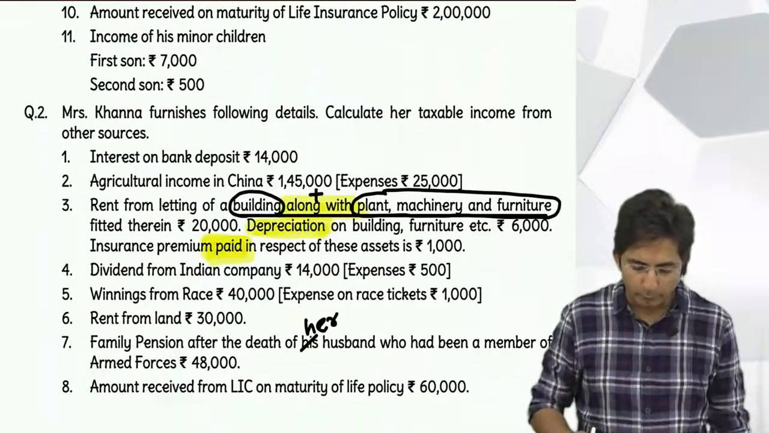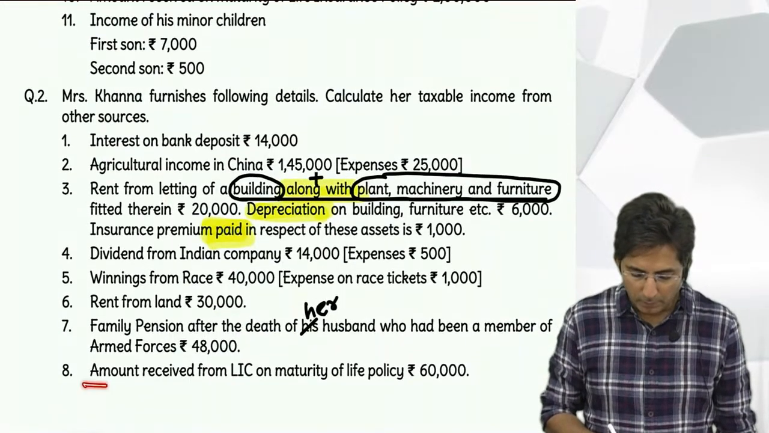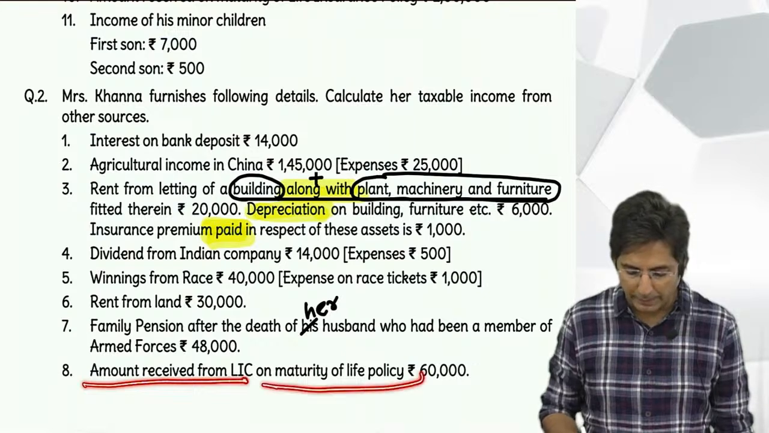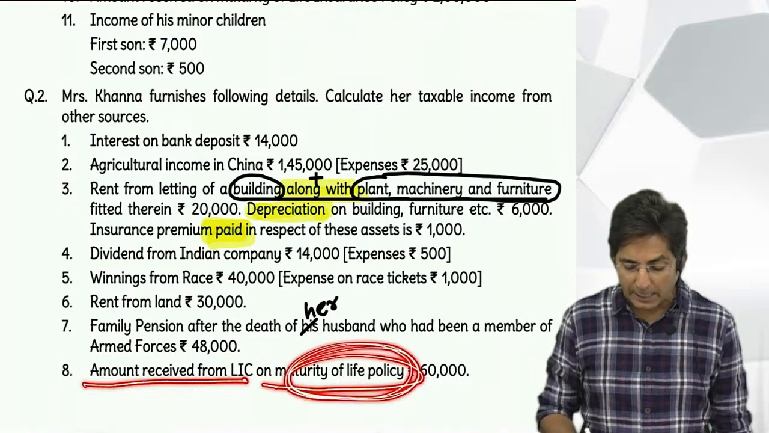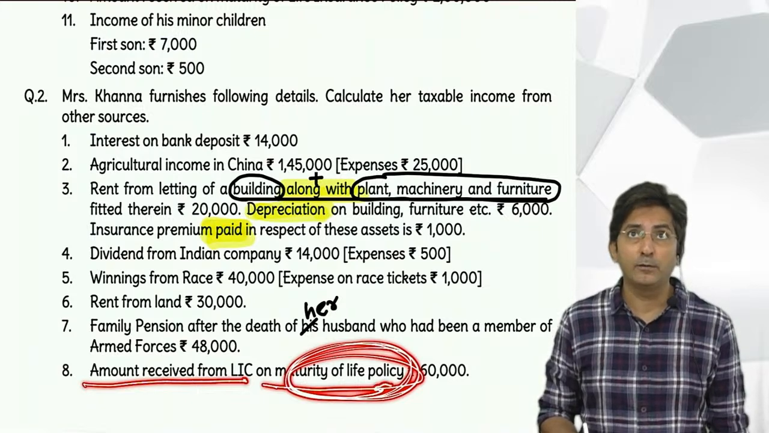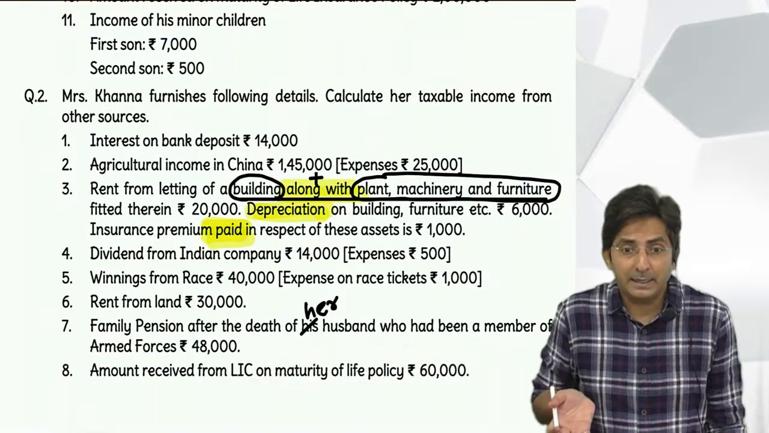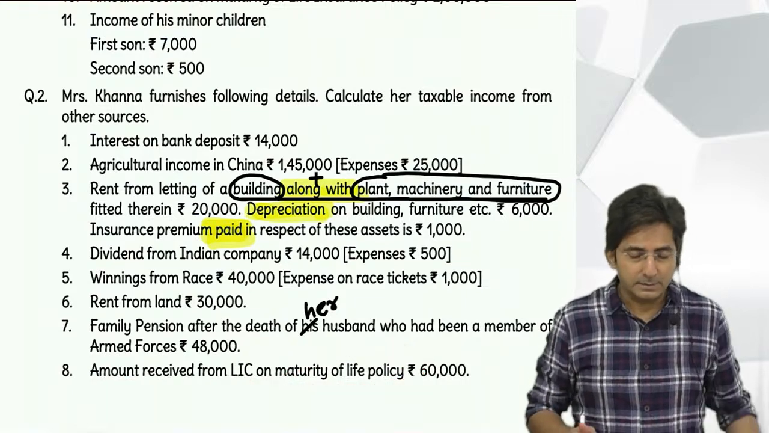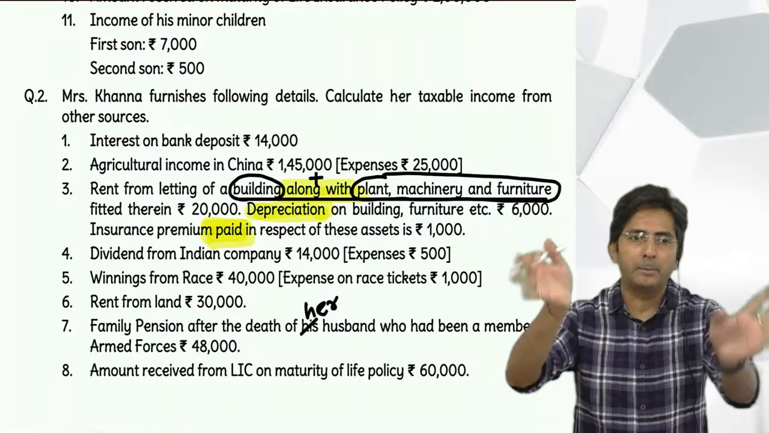Then next point, come on fast. Next, amount received from LIC on maturity of life policy. Who takes life insurance? The one who is worried about death. And death will remind you of D. That will remind you of 10(10)D. Exempt under 10(10)D. See, sums are nothing. It is all about remembering.